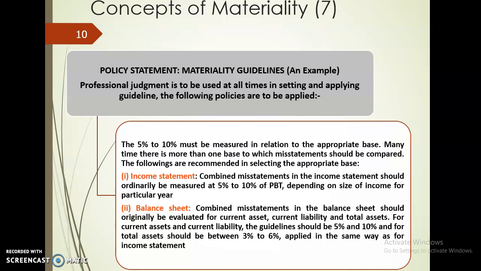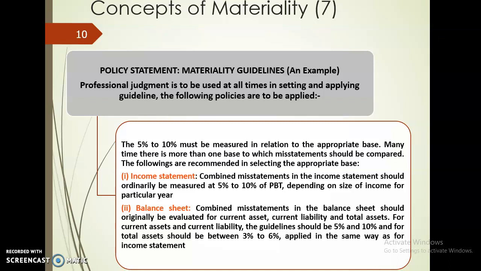For example, in the income statement, combined misstatement should be ordinarily measured at 5% to 10% of the PBT, depending on the size of income for particular year. So depending on the client's company. As for balance sheet, combined misstatement need to be evaluated for current assets, current liability and total assets, usually between 5 and 10%. So the same as what we applied for the income statement.